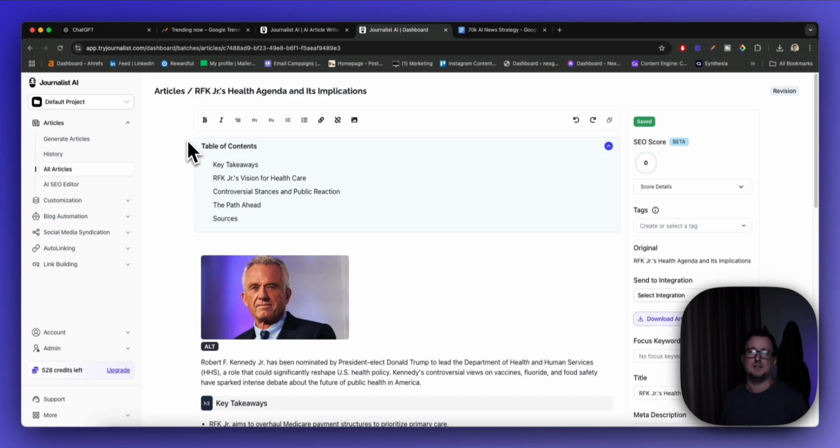Of course, ChatGPT does a fine job as well, but there's a bit more manual work required, like putting in the images and links and stuff like that.